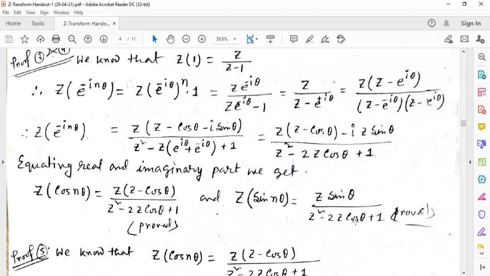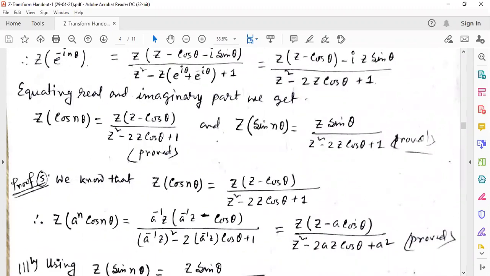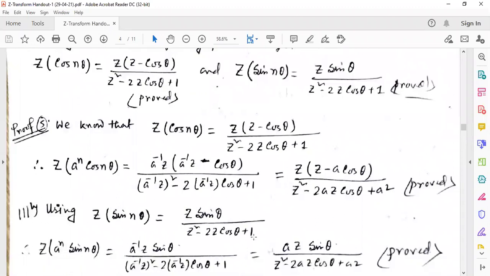Here you need to do the proof by yourself. You just try it in your copy, then it will be clear to you. All those calculations are given here, yet if it is not possible for you, then just do the calculation and it will be clear to you.